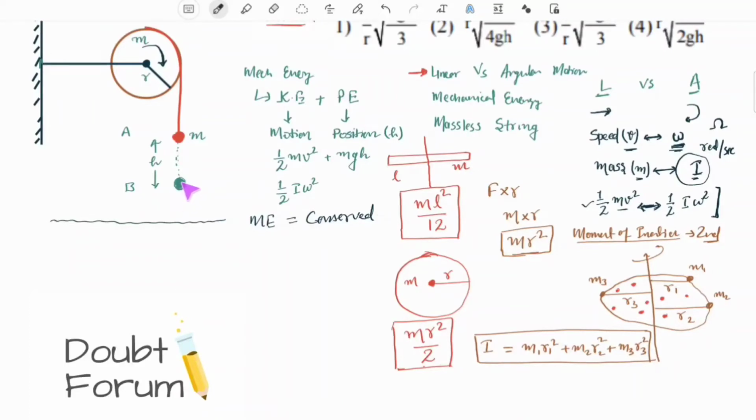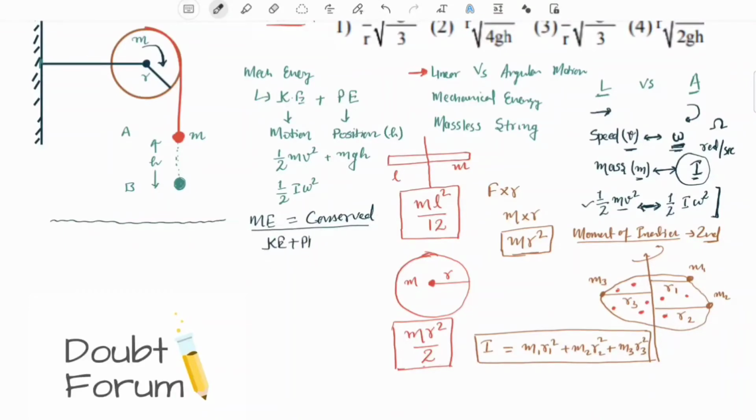System here is nothing but bob, string, and the disc. There are three components of the system: bob, string, and the disc. So we will calculate the total mechanical energy of each component of the system before the bob was allowed to fall and after the bob has fallen to a height of h. Now, we have learned total mechanical energy would be kinetic energy and potential energy.